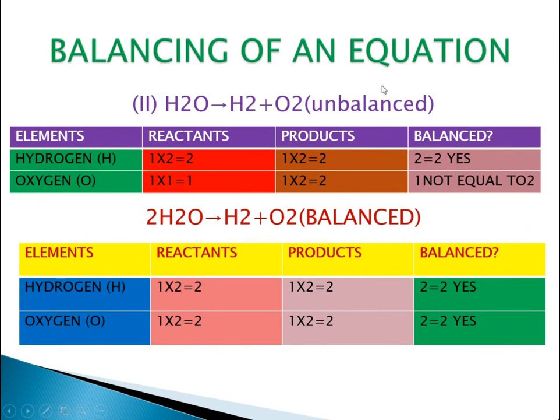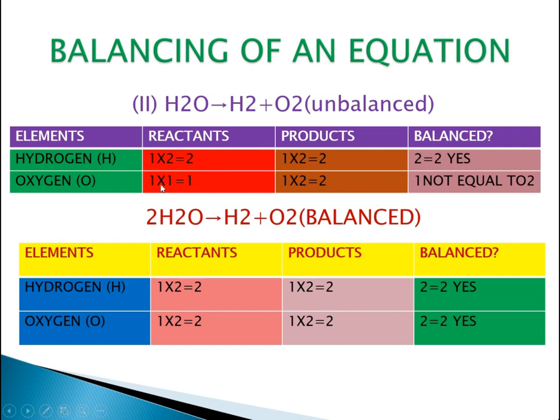So this is the next example. In this example we can see this particular equation is not balanced, it is unbalanced. So we need to make it balanced. So hydrogen, in this part we have 1 into 2, which is 2. On the product side we get 1 into 2, which is 2. So the hydrogen is totally balanced on both the reactant and product sides.